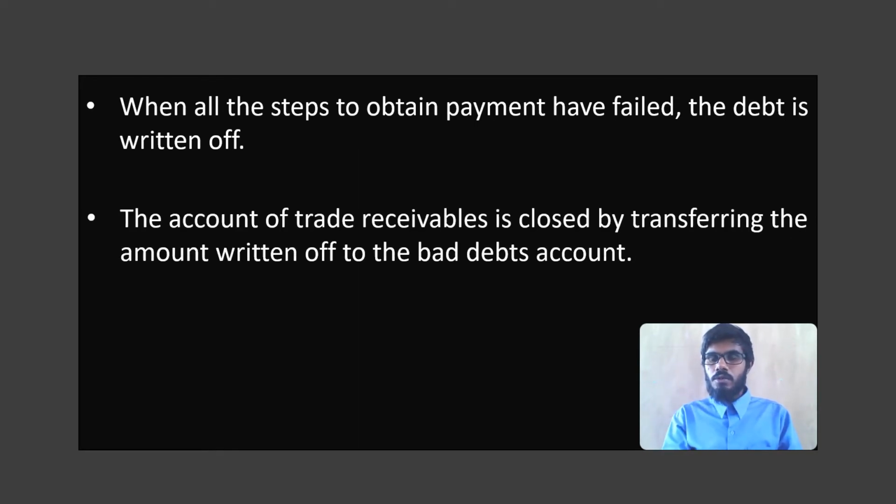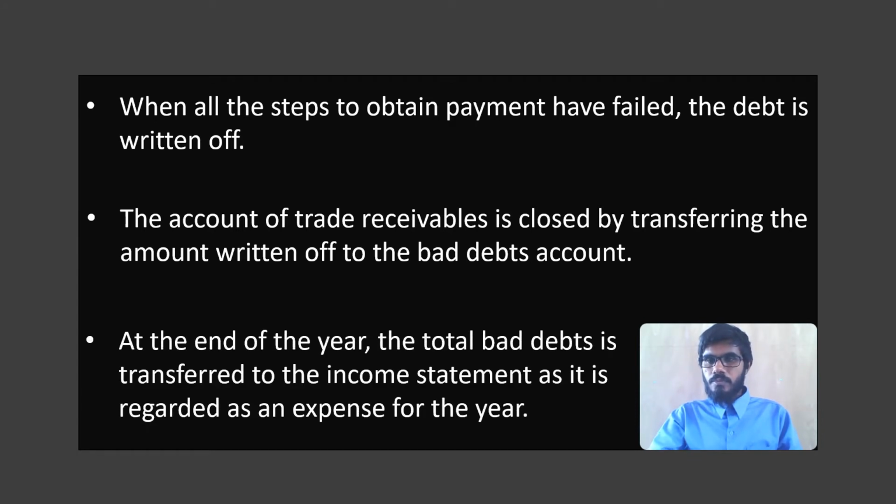And then we immediately close the trade receivables account, the customer's account, by making a credit entry on the customer's account. Now students, you know from grade 8 also you have learned that whatever decreases a customer's amount will appear on the customer's account credit side. Agree? So the bad debt figure also we will put on the credit side of the customer's account and we will close his account. And then we will open a bad debt account and keep all the bad debts on the debit side of the account until the end of the year.